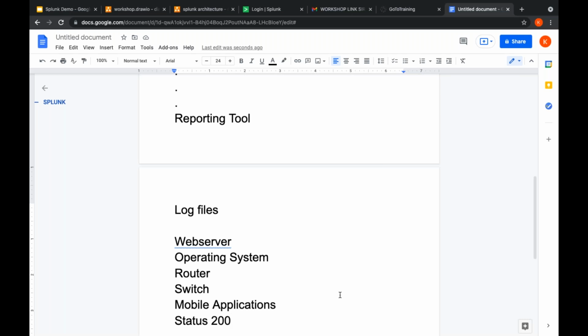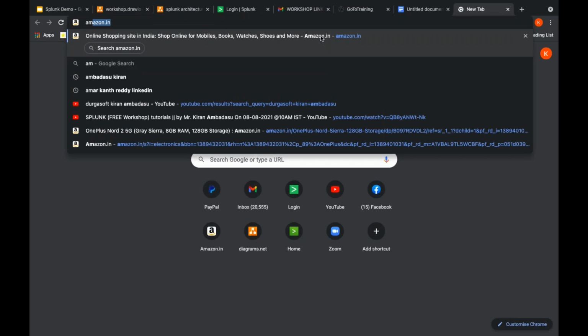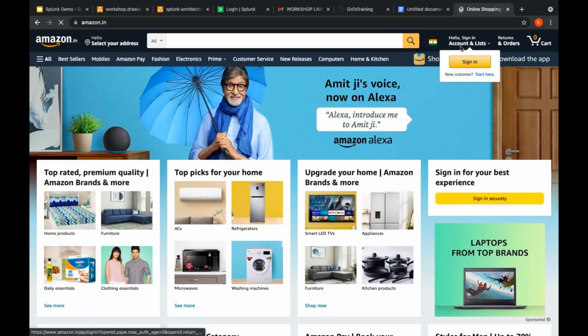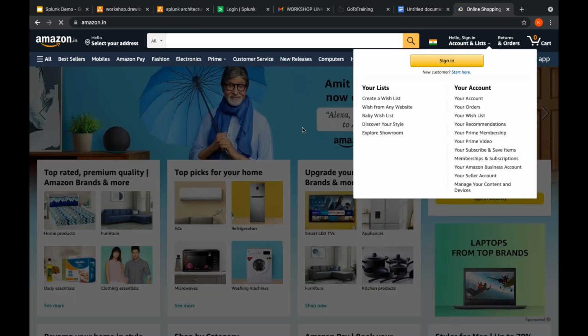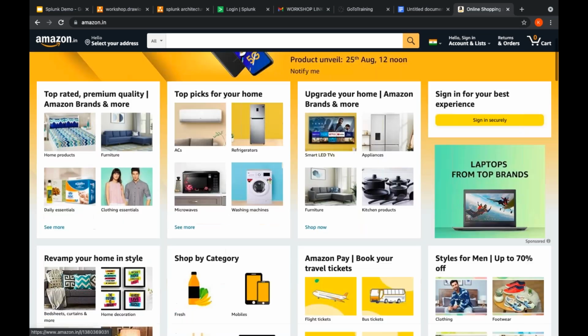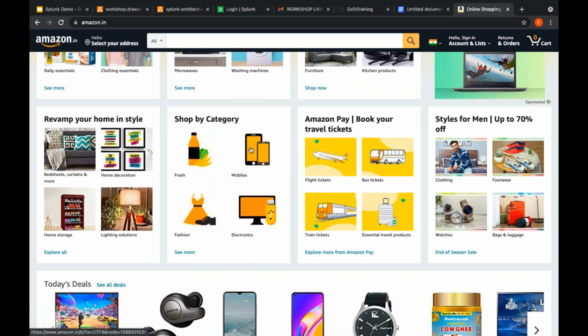Suppose you are browsing some e-commerce sites, which is quite common nowadays. For example, I'm browsing a site like Amazon.in. When I go to that particular site, first of all, I have not logged in at all, and I don't want to buy anything. I want to just search something over here. For example, say I'm interested in mobile phones. So from the category, I'm clicking these mobile phones. I want to check this actually.